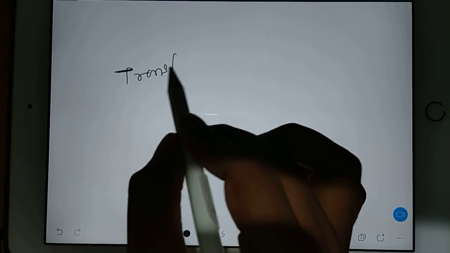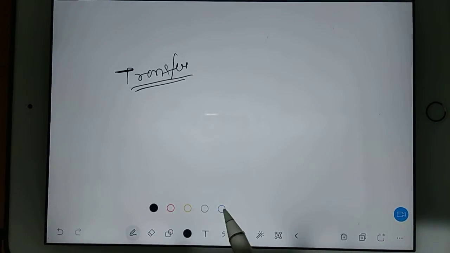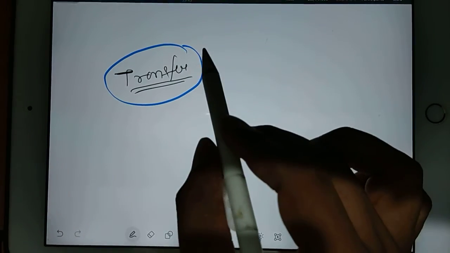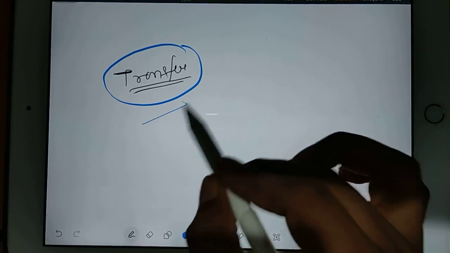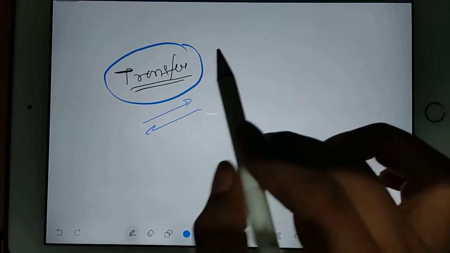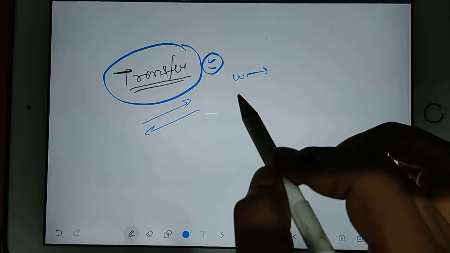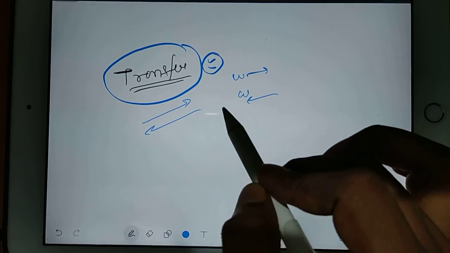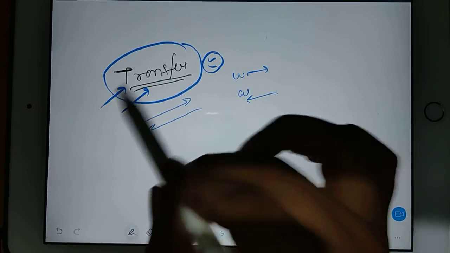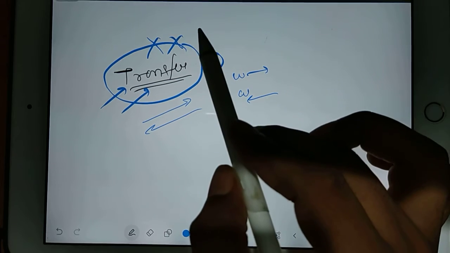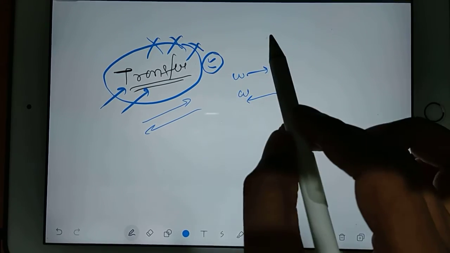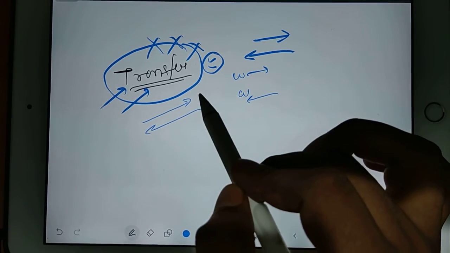And one more thing, when you say transfer, the transfer word contains both, either in or out. So when you want to be more clear, then you say work input, work output. If you will say transfer, then transfer is not well defined. Transfer means in is also transfer, out is also transfer.